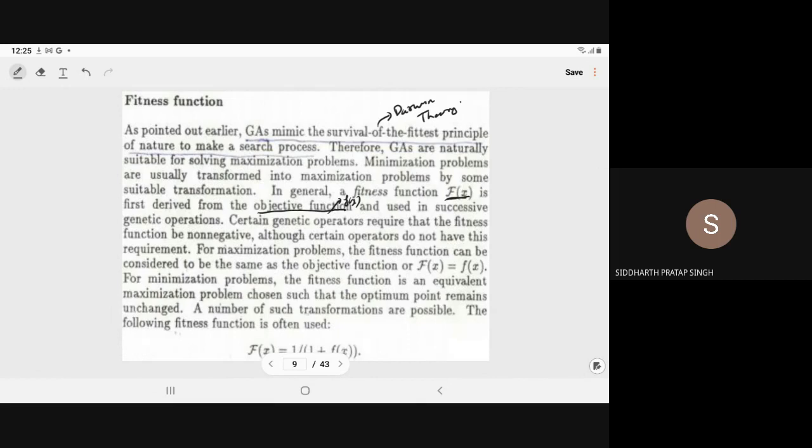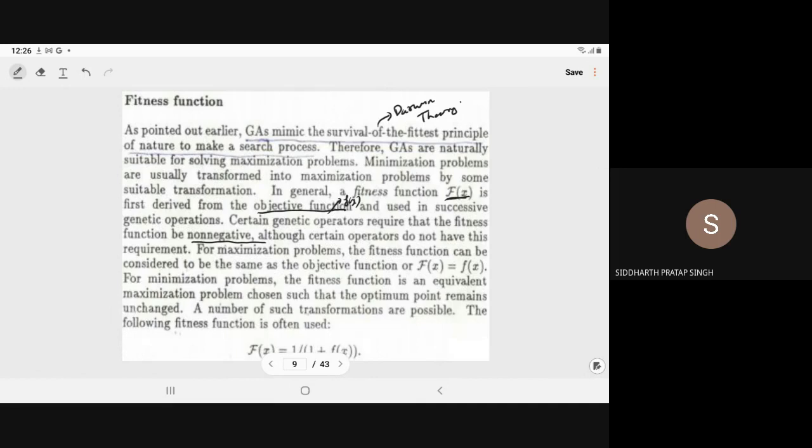Certain genetic operators require the fitness function to be non-negative. There are some variants of genetic algorithm for which the fitness function should be non-negative. So here also we are taking the same thing, although certain operators do not have that requirement.